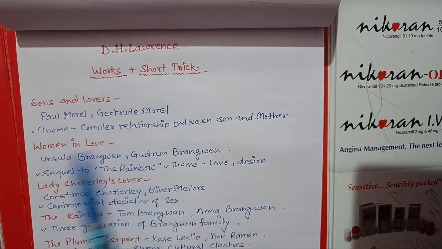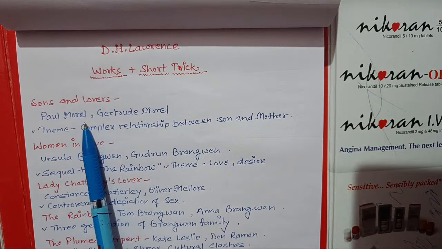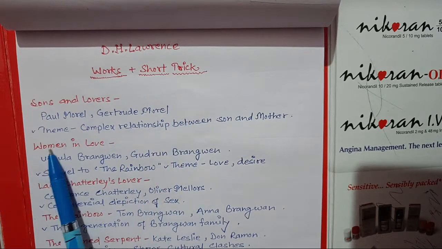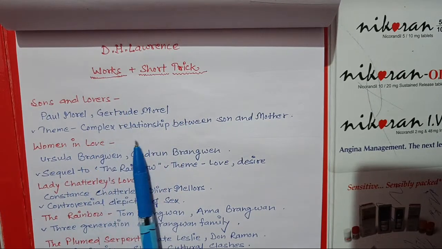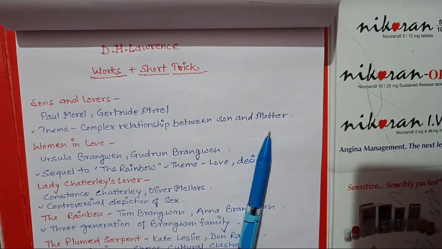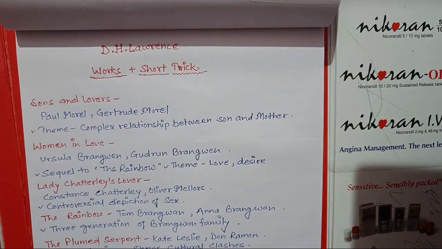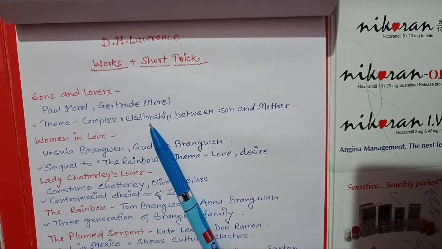So Sons and Lovers, first work. The important characters you will remember: Paul Morel and Gertrude Morel. Theme of the work is complex relationship between son and mother. So this was also a controversial work by D.H. Lawrence. Next is Women in Love. It was banned as well at that time.